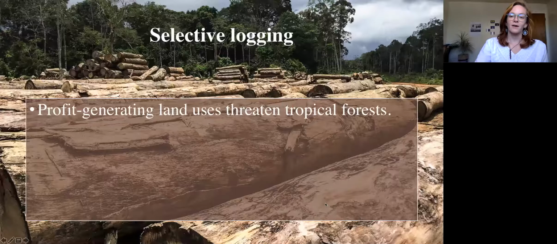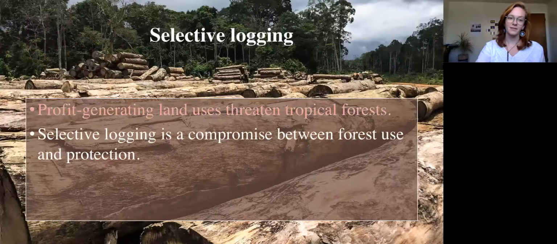Tropical forests globally are increasingly under threat due to profit-generating land uses. Selective logging is a compromise between forest use and protection. It generates income, but it does not completely clear forests from the land. Across the forest landscape, canopy cover largely remains intact after selective logging occurs.